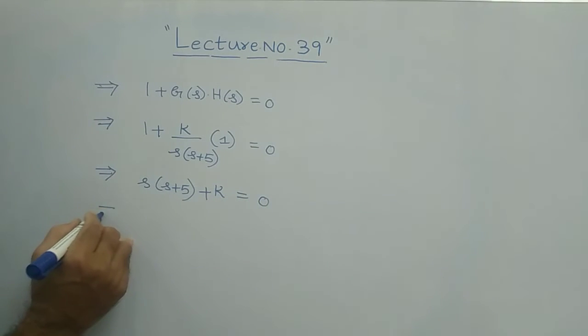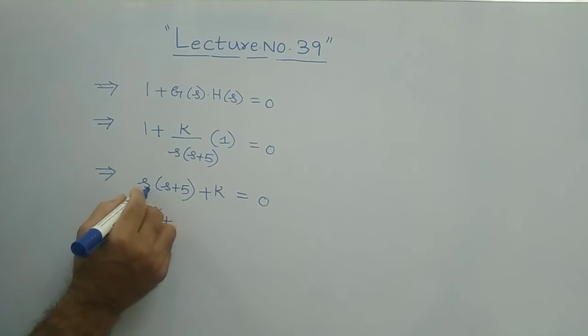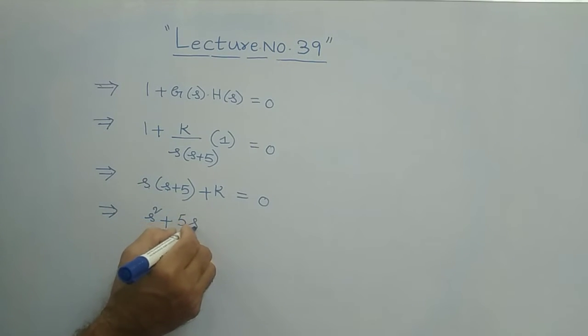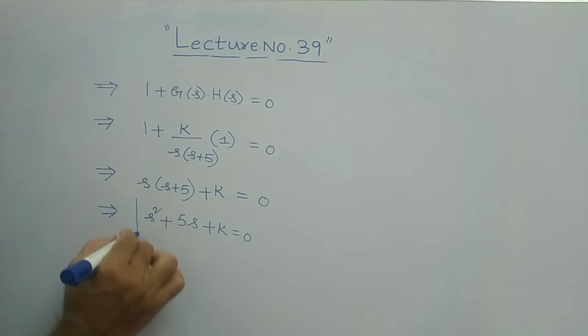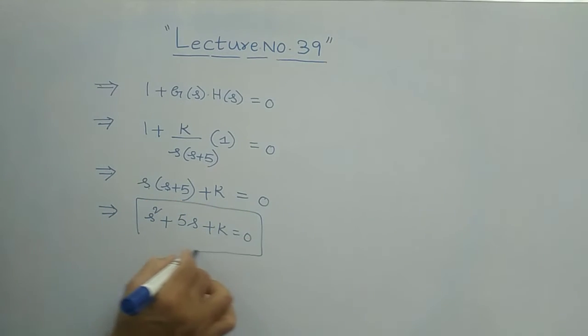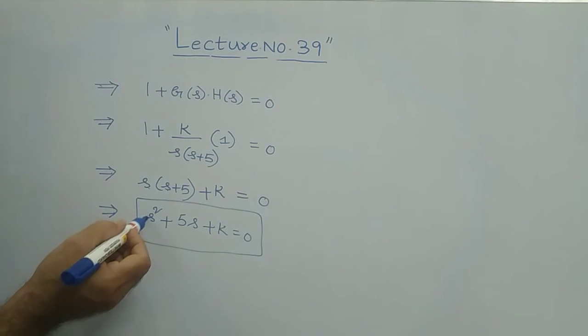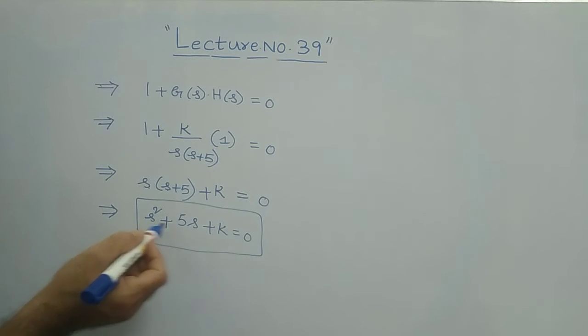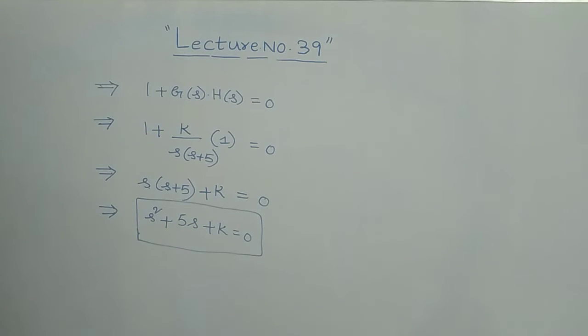And further, if you expand this, s into s is s square, s into 5 is 5s, plus K equal to 0. This is your characteristic equation. Clear? Now, see that it is a second order equation. s square means the highest power of s is 2. That's why it is called a second order equation.